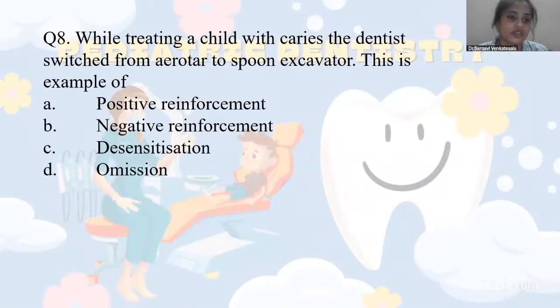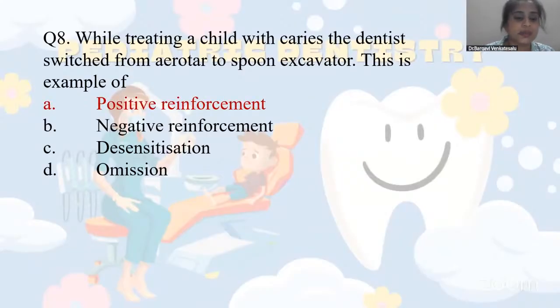So this is again one confusing statement. While treating a child with caries, the dentist switched from aerator to spoon excavator. This is an example of what? To speak about the child here, we have to see that the dentist is switching from aerator to spoon excavator, right? They are not just quitting the treatment, they are removing the aerator and they're not sending the child back home, right? They are just using a spoon excavator. So they're just adding something. So this is an example of positive reinforcement.